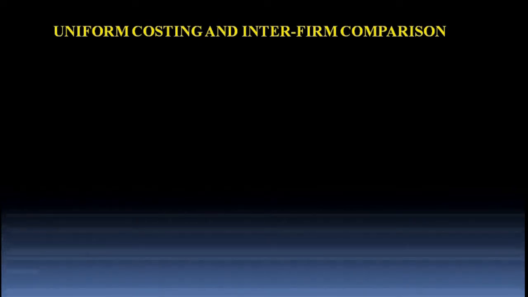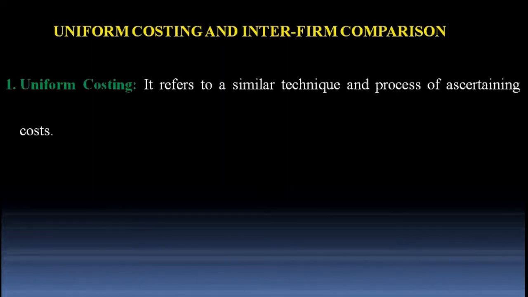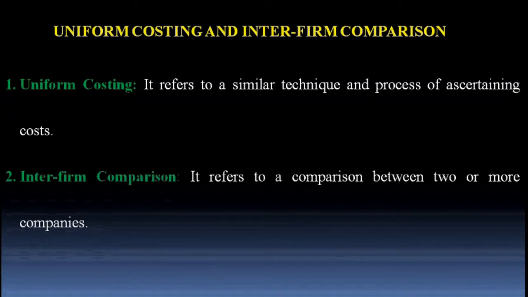If I consider two keywords together, that is uniform and costing, then I could say that uniform costing means a similar technique and process of ascertaining cost. And likewise, if I consider the remaining two keywords, that is interfirm comparison, then I could say that it refers to a comparison between two or more companies.